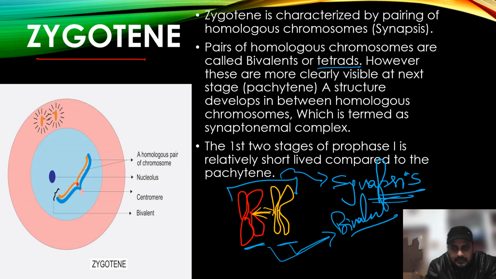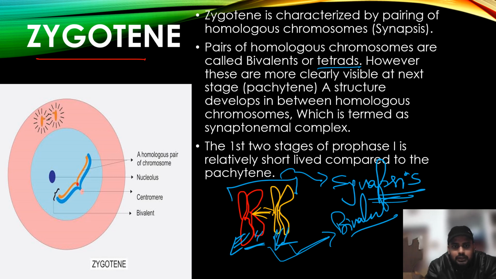It also has tetrads. That is four chromatids. Look, it also has four chromatids. But I want to tell you that these chromatids are not clear here. You will see all four chromatids distinctly in the next stage, that is in pachytene.